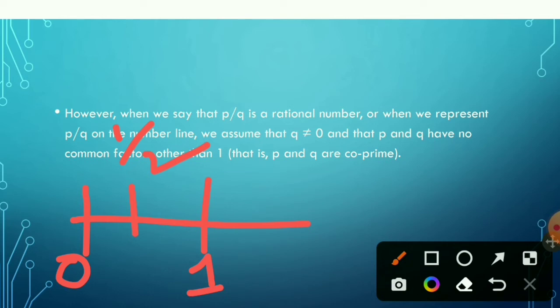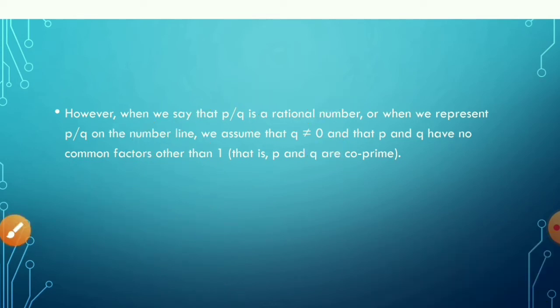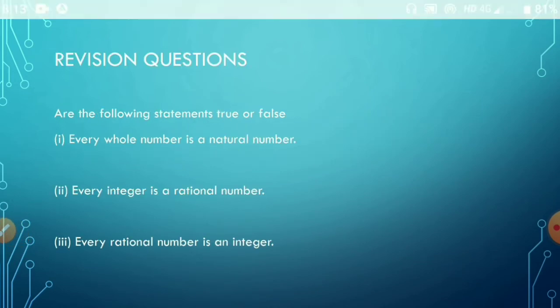For example, if you want to represent 3 by 4 on a number line, then you will have to divide this 1 unit from 0 to 1 into 4 parts, and then the third part, that is 1, 2 and 3, this section signifies the number 3 by 4. So there are other, more various techniques to represent other rational numbers. We don't have to learn about them yet.